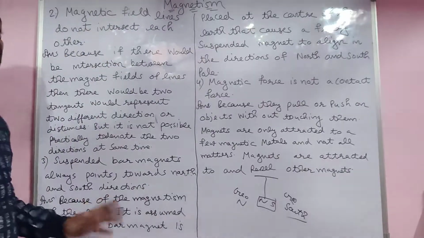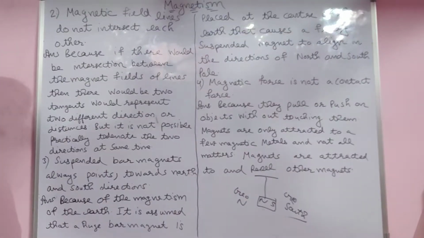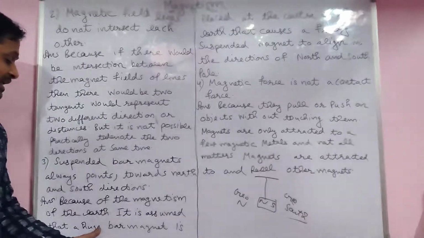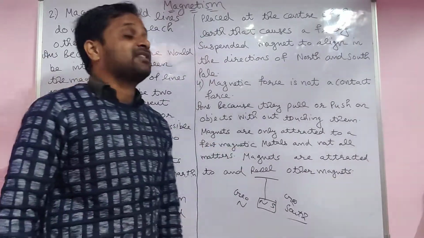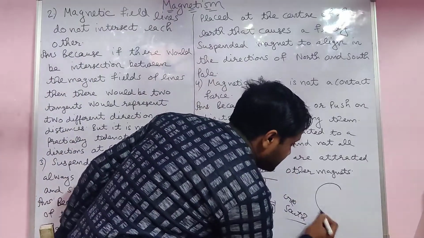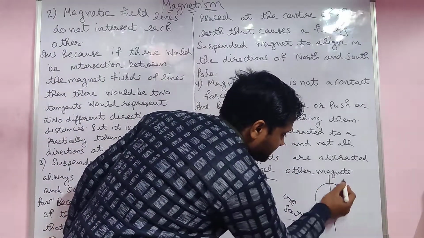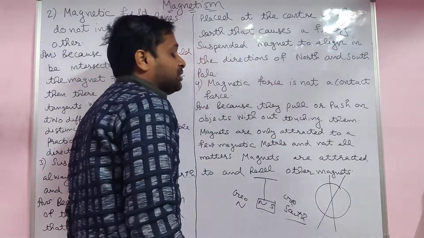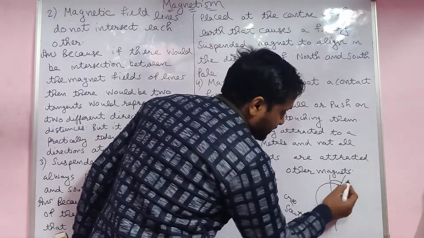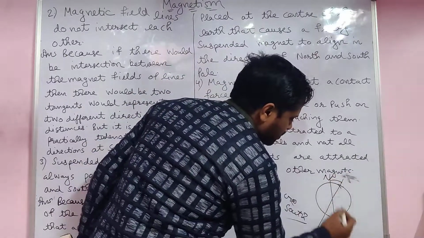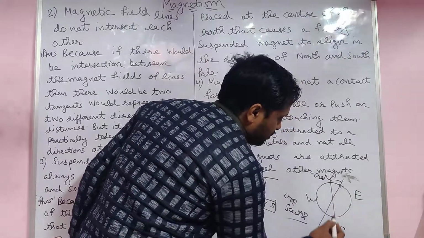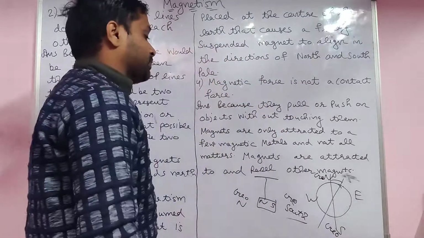What is the reason behind this? Because of the magnetism of the earth, it is assumed that a huge bar magnet is placed at the center of the earth. Already explained to you. For example, this is the earth. This is the axis of the earth on which it rotates, a little bit tilted. This is north, south, west, east. So this is the geographic north and this is the geographic south.